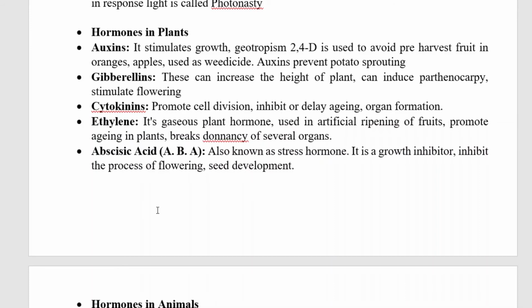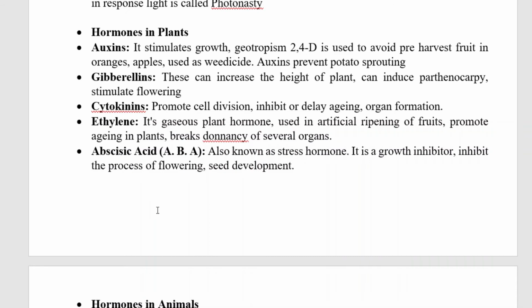Hormones in plants. There are different types of hormones in plants, like auxins, gibberellins, cytokinins, ethylene and abscisic acid. Auxins stimulate growth and are involved in geotropism. 2,4-D is used to avoid pre-harvest fruit drop in oranges and apples, and is used as a weedicide. Auxins also prevent potato sprouting.